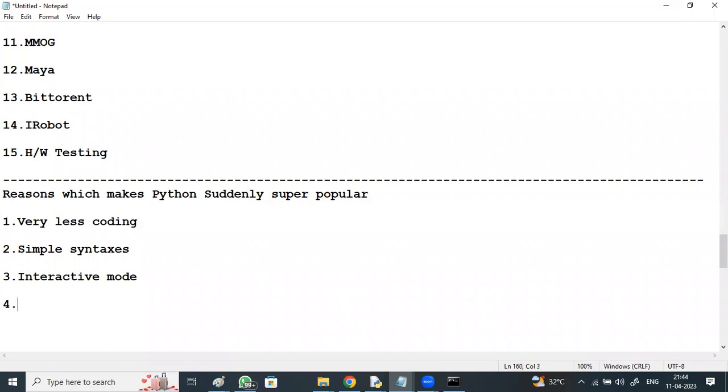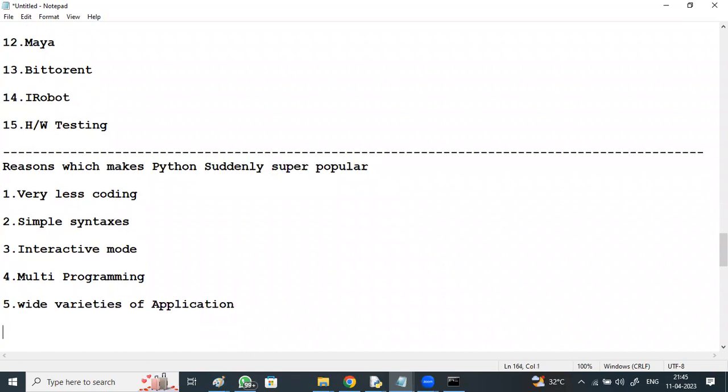And hybrid features like multi-programming features: because of this, we can use Python accordingly. And wide varieties of applications we can develop using Python, as we have discussed. And many built-in libraries, many built-in modules, 89,300 inbuilt modules and libraries, that is functions, classes, modules, all these are available.